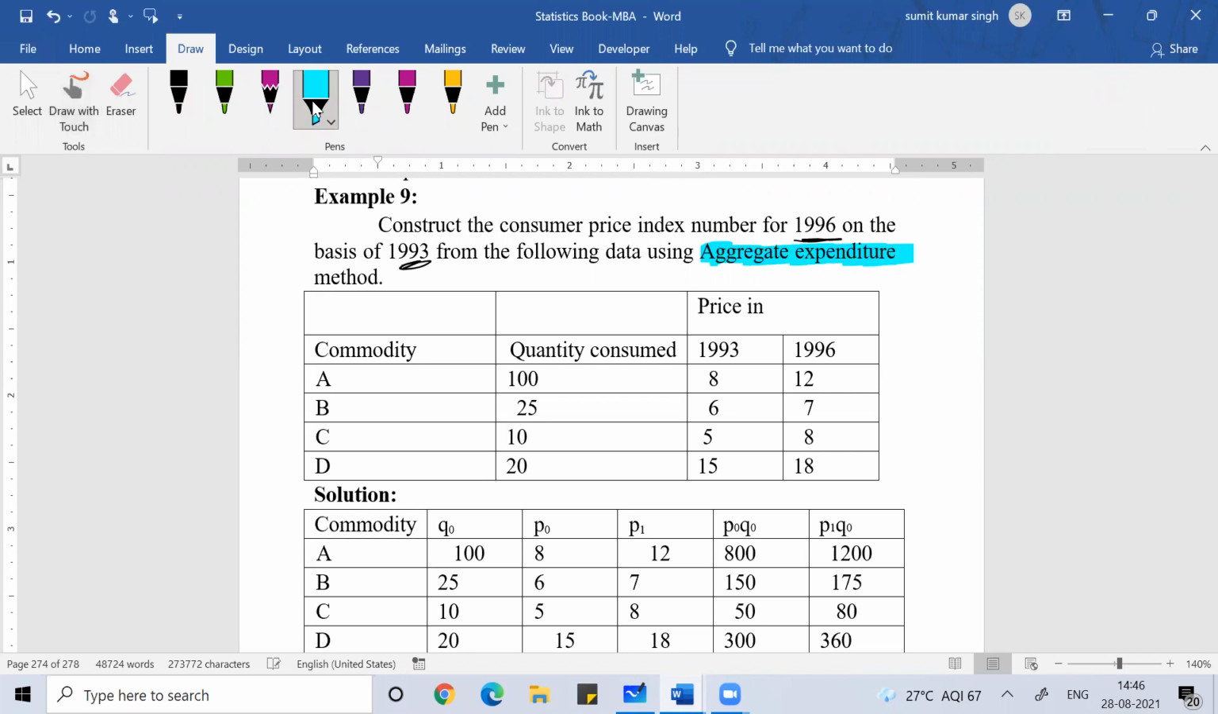By using the aggregate expenditure method, you have to calculate the consumer price index. Okay, everyone. So what is the formula of the aggregate expenditure method? The formula is sum of P1 Q naught divided by sum of P naught Q naught into 100. Okay, that is your formula, correct? So we just follow this formula.